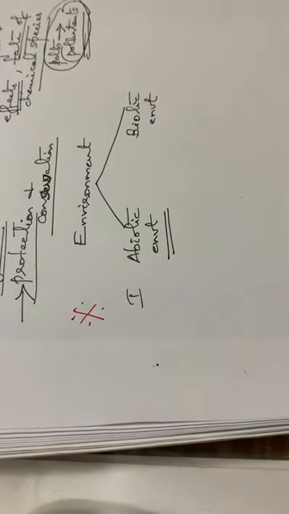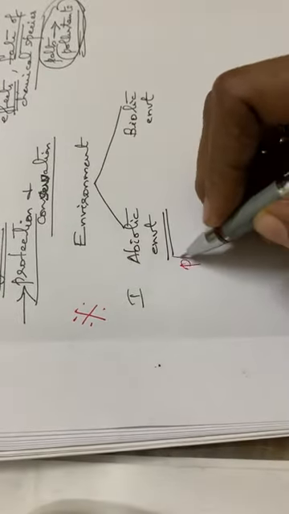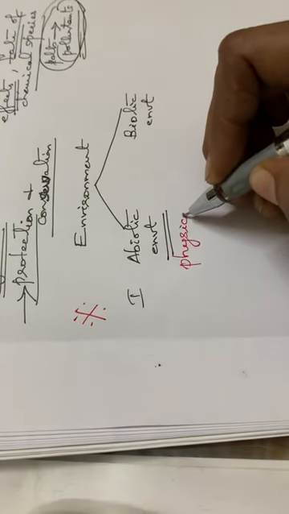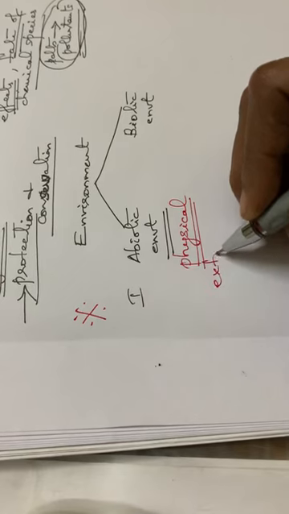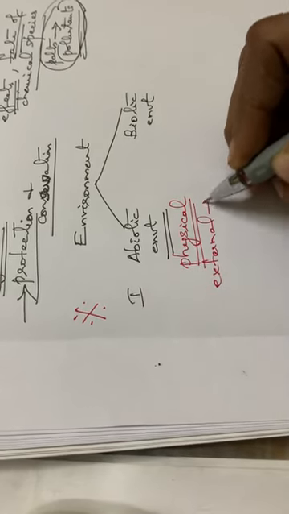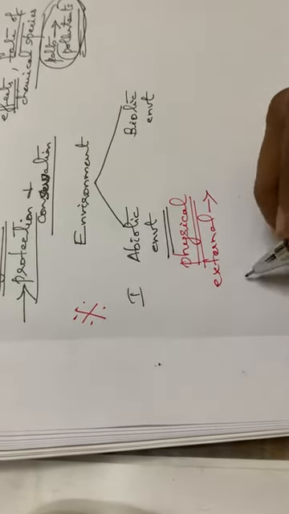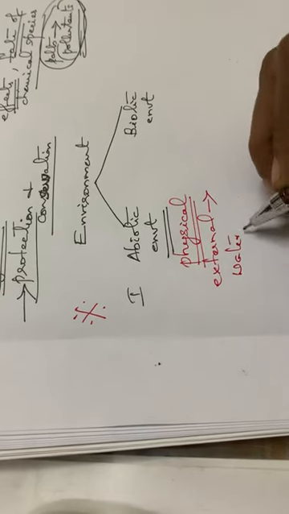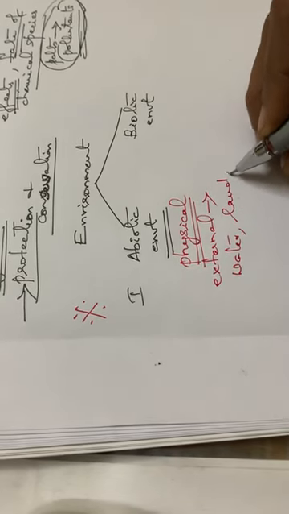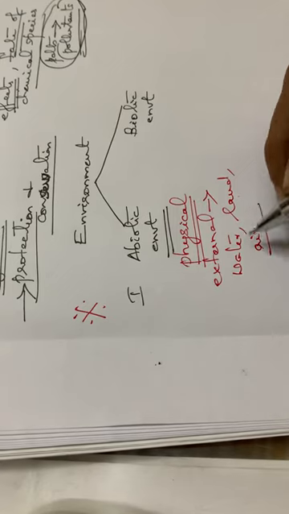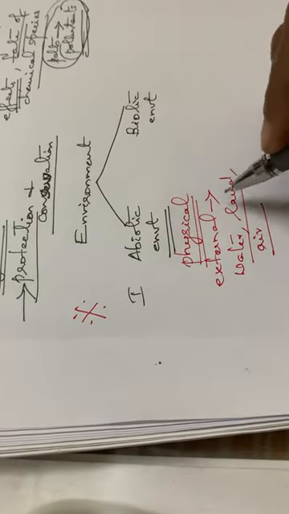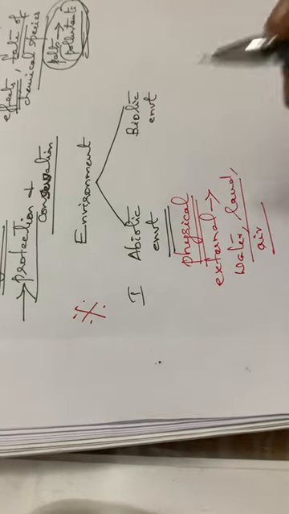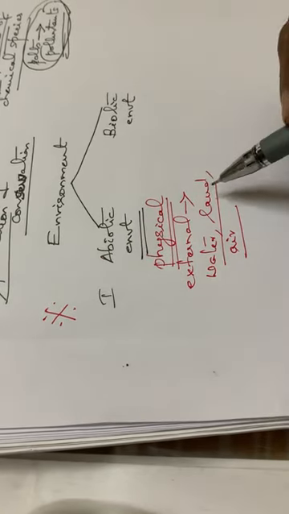This abiotic environment means the physical environment, that means the external physical factors. What are the external physical factors? Here it will be water, then land, then air, etc. These are all the physical factors. So abiotic environment means the non-living part, the external factors which are affecting, usually water, land and air.